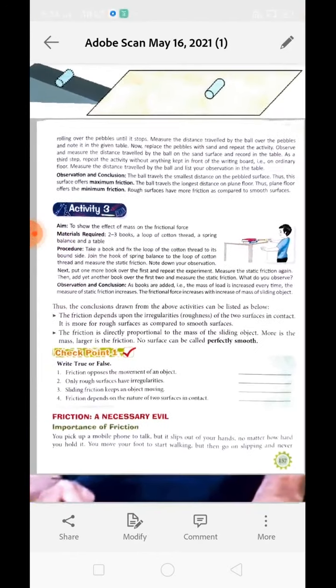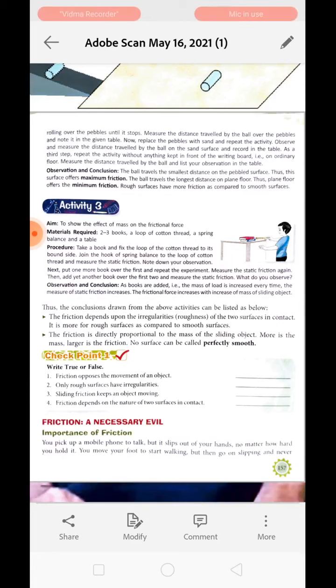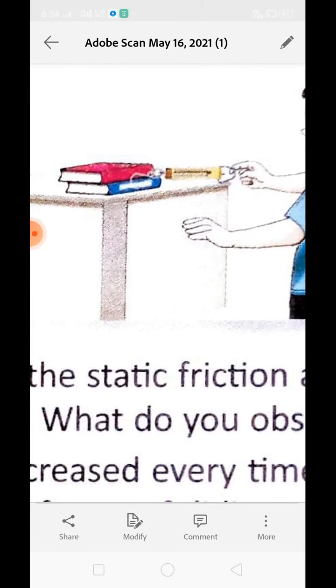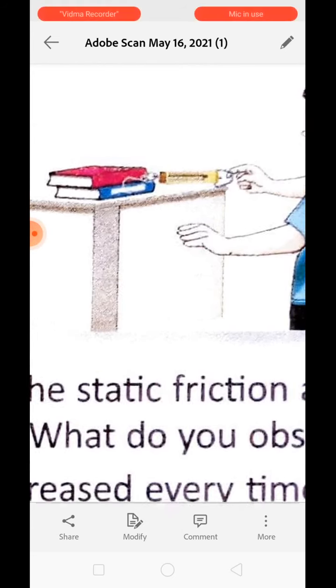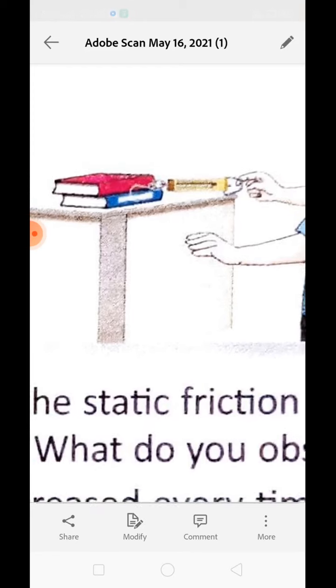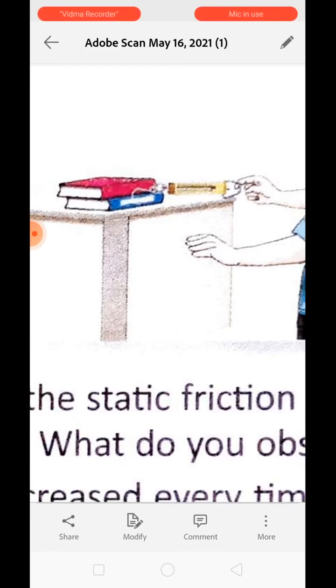Now, activity number 3. To perform this activity, we need 2 to 3 books, a loop of cotton thread, a spring balance and a table. Again, we will arrange the books like this. We will tie the books up and we will hook the spring balance with the books. Okay. Now, after arranging all these things, we need to pull the spring balance to measure the static friction and sliding friction. Then later on we will keep on adding books one by one and we will perform the same activity again and again.